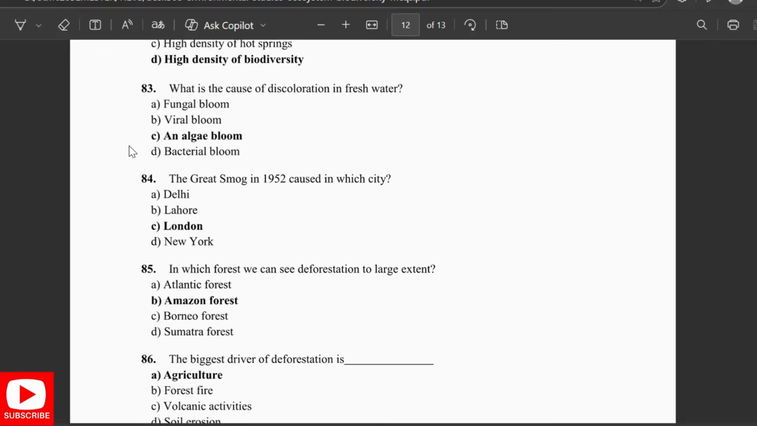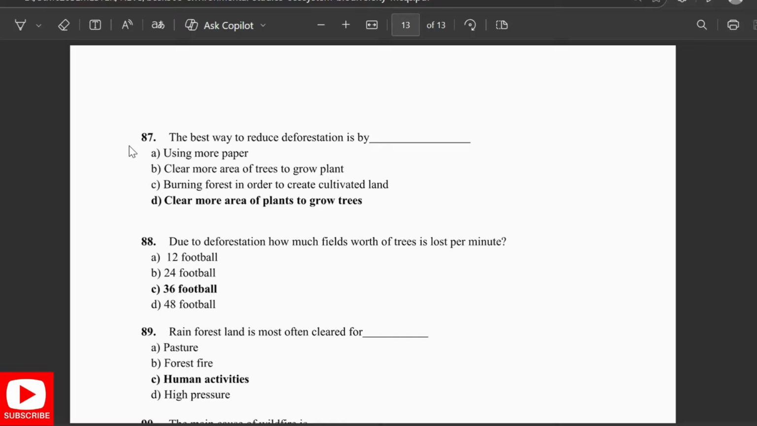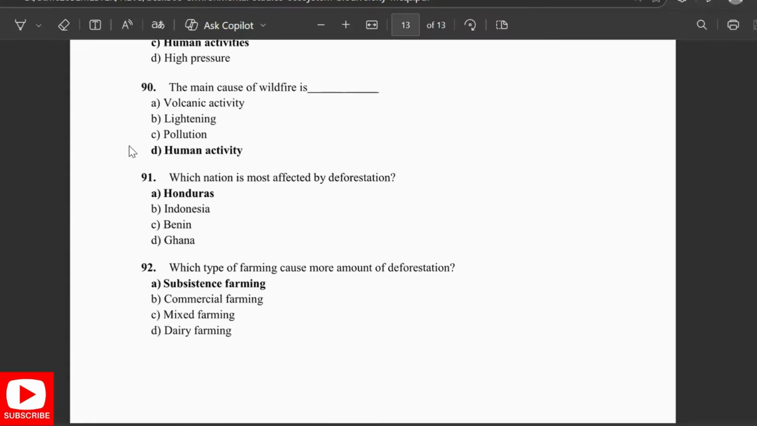In which forest can we see deforestation to a larger extent? In the Amazon forest. The biggest driver of deforestation is agriculture. The best way to reduce deforestation is by clearing more area of the plants to grow trees. Due to deforestation, how much field worth of trees is lost per minute? 36 football fields. The rainforest plant is most often cleared for human activities. The main cause of wildfire is human activity. Which nation is most affected by deforestation? Honduras.